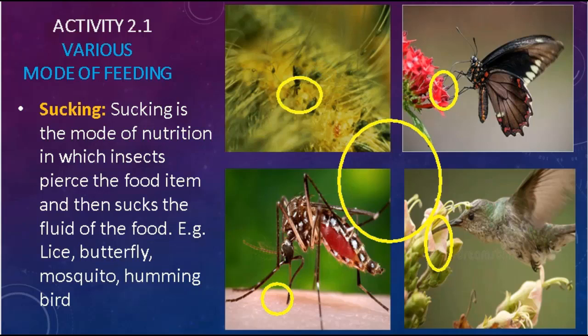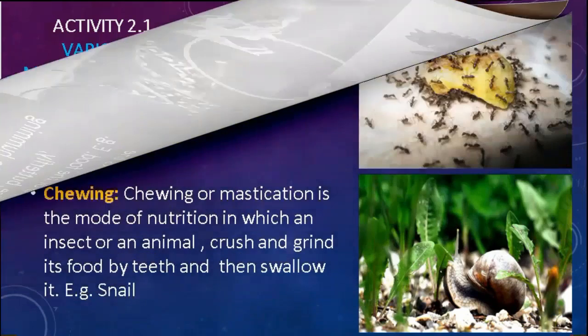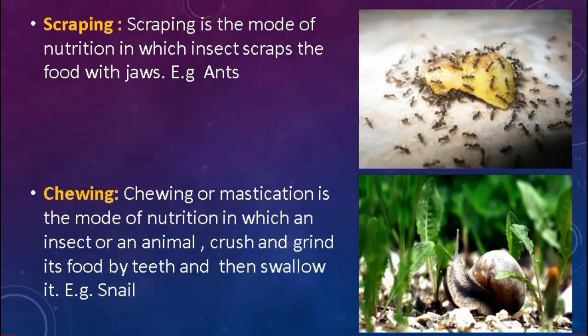Now moving on towards the next mode of feeding. The next mode of feeding is scraping. Students, scraping is that mode of feeding in which an organism removes stuck or fixed food material from a ground surface. As you can see here, these ants over here try to remove the fixed food material from the ground surface. The next mode of feeding is chewing.